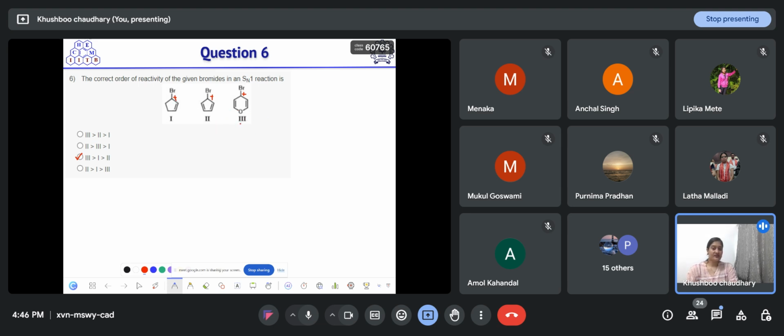If you see molecule 3, how many electrons are there in this system? 6 pi electrons. And if you know the concept of aromaticity, 6 pi electrons means this third molecule is aromatic in nature. And if it is aromatic, that means it is the most stable and most reactive one.